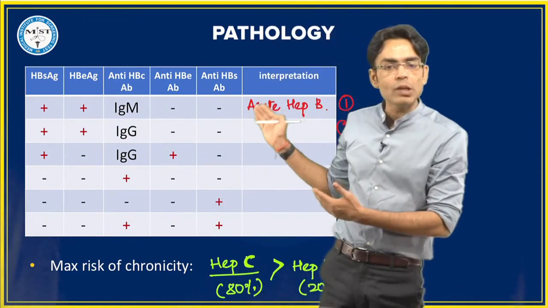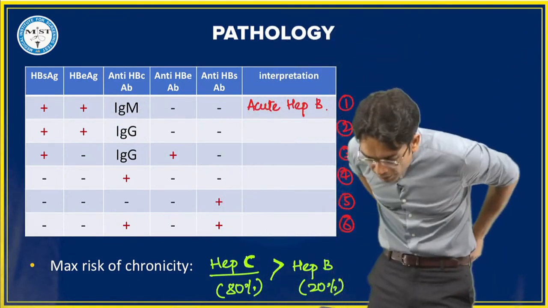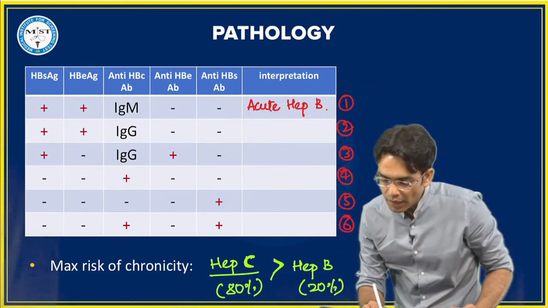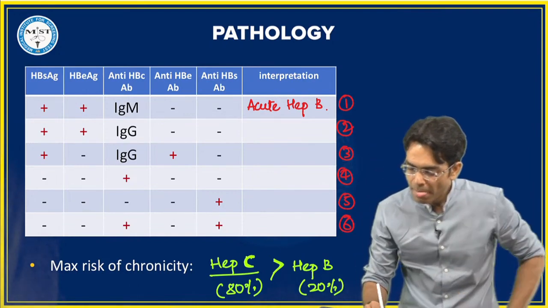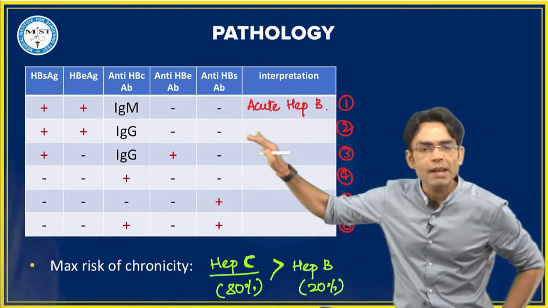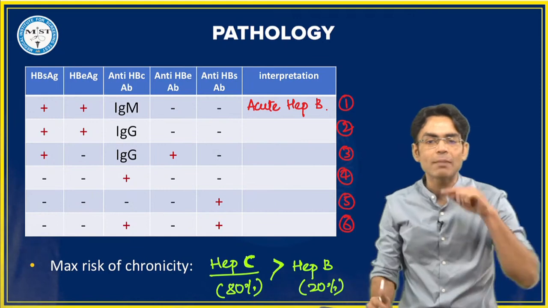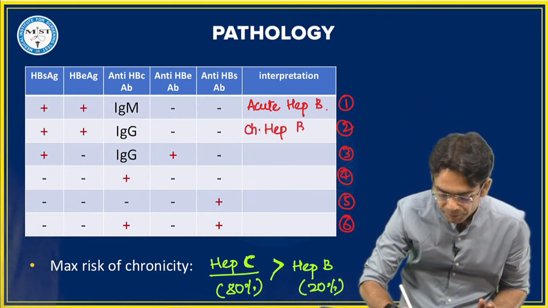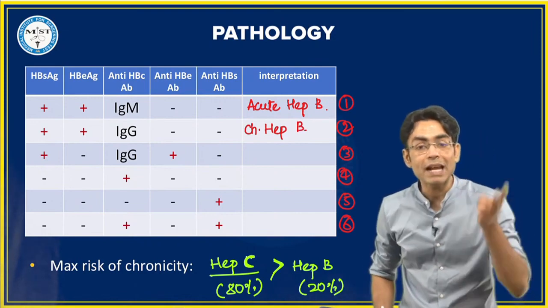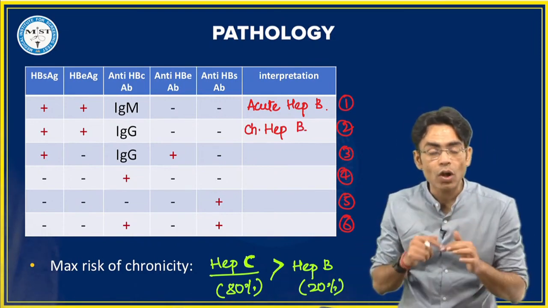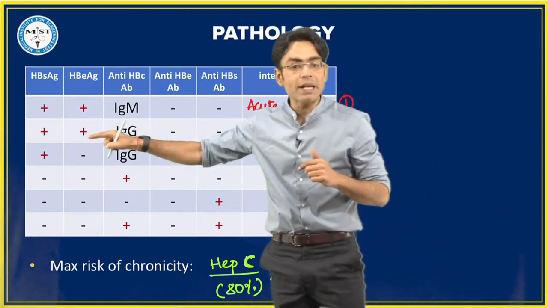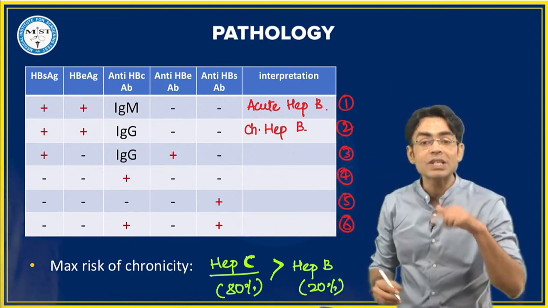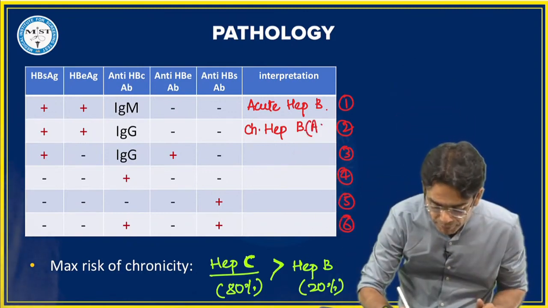अभी जो question किया है वही same है. Second बताओ. Second one, chronic, yeah. Mevara, you are right. बेटा देखो इसमें क्या है, same situation है, but then the core antibody has become IgG. Whenever it becomes IgG, so you will be calling it as chronic Hep B. But chronic Hep B can be active or inactive, मतलब replicating or non-replicating virus. So if the envelope antigen is positive, it means it's a replicating virus. So this is chronic Hep B, which is active.